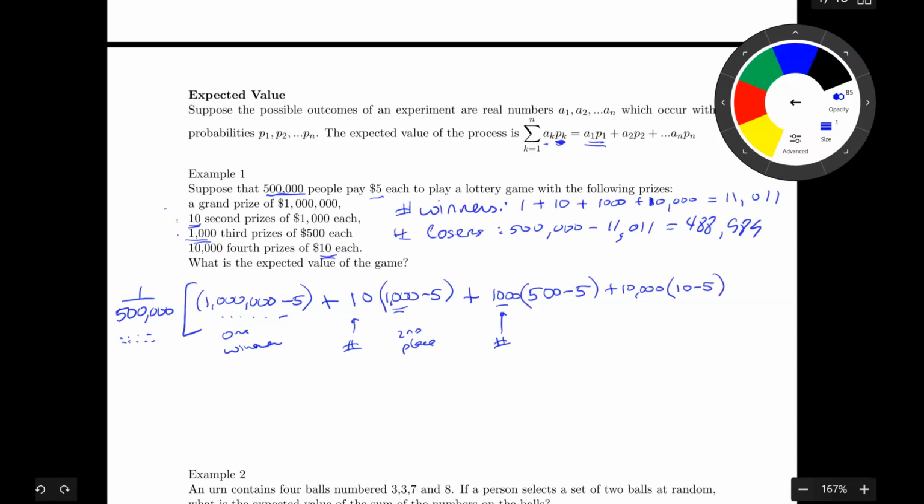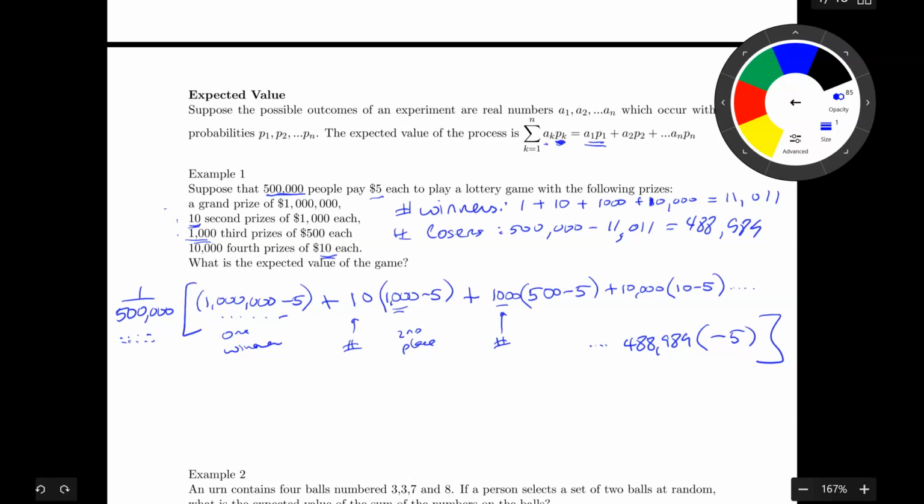Okay. Then I need to count the rest of the people who lost money, because the rest of the people, so let me just come down here, right? The rest of the people lost, so the 488,989, they lost $5, right?